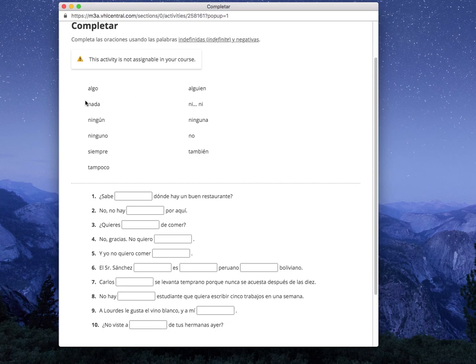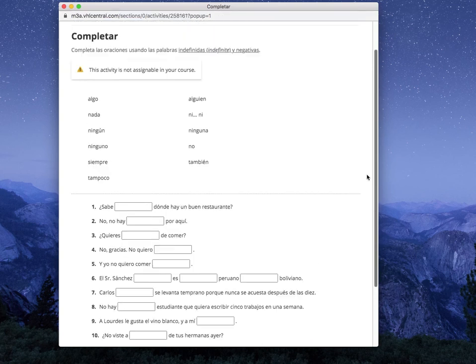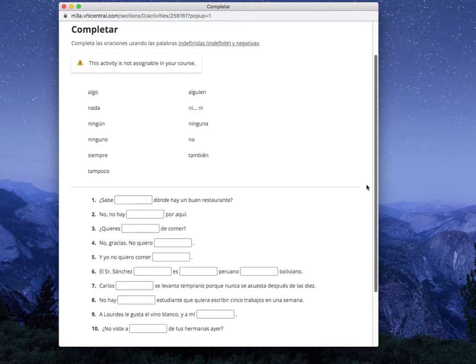Y a ver, 1, 2, 3, 4, 5, 6, 7, 8, 9, 10, 11. So it looks like maybe there's one that we will not use. So keep that in mind. All right, so you want to just find the word that best fits according to the context. Let's look at número 1.